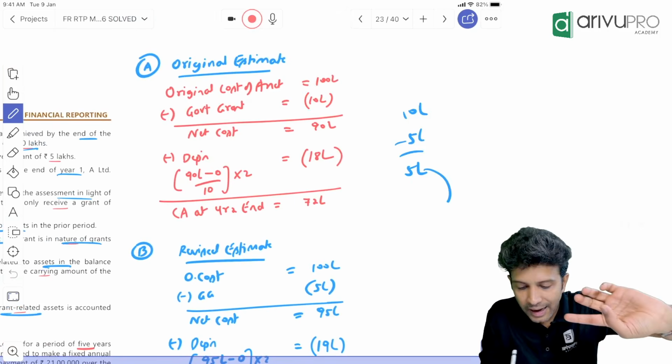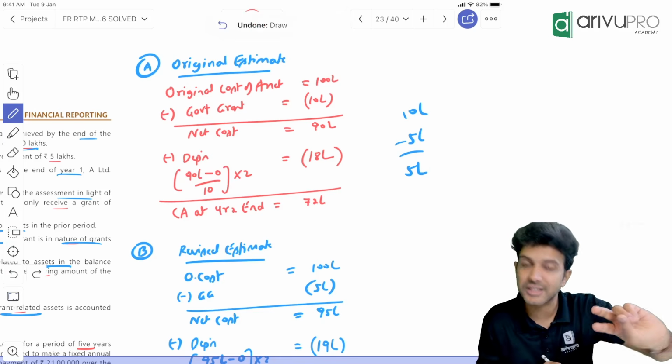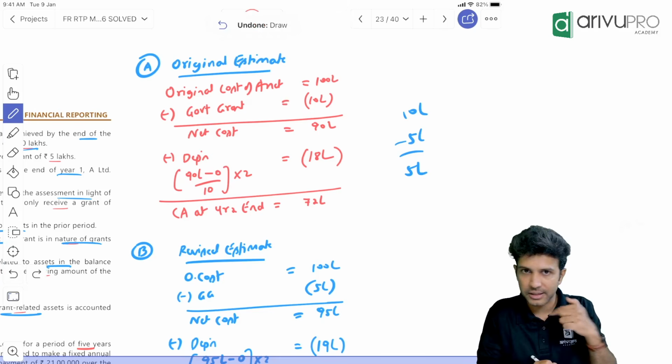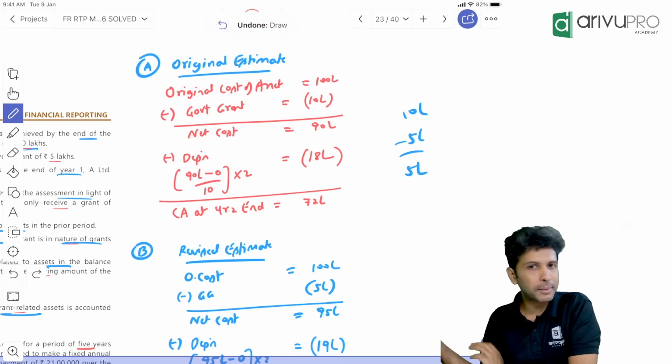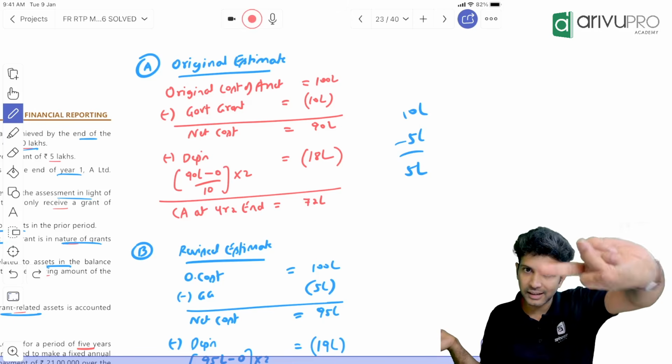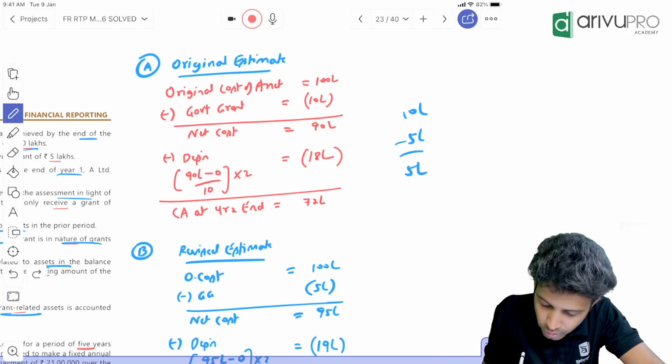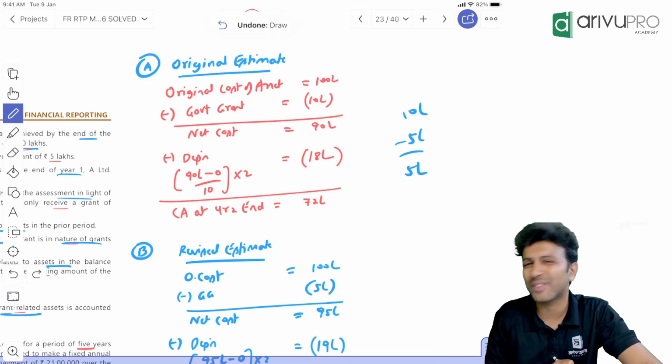Now don't add this 5 lakh directly to the cost of the asset. When you receive the grant, you reduce the grant from the cost of the asset. If it is excess or if the grant becomes refundable, what do you do? Add the grant back to the carrying amount of the asset. Now what Ind AS 20 is saying is, don't add 5 lakh directly to the carrying amount of the asset.